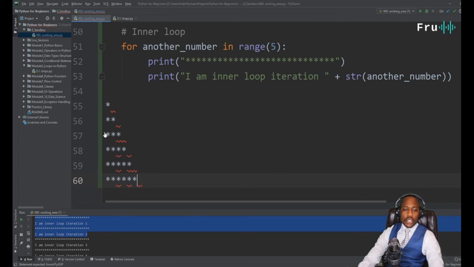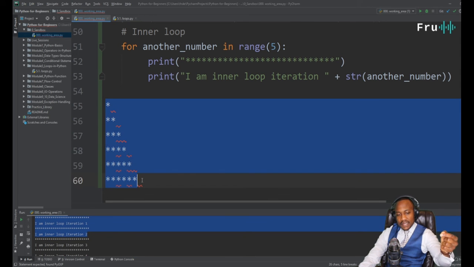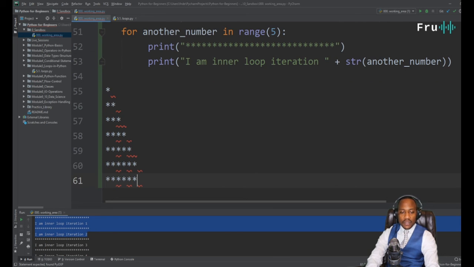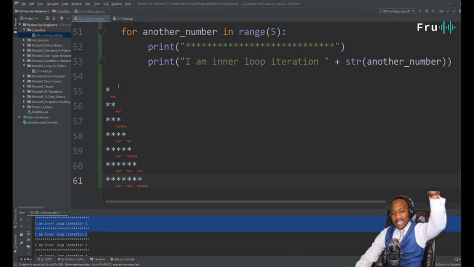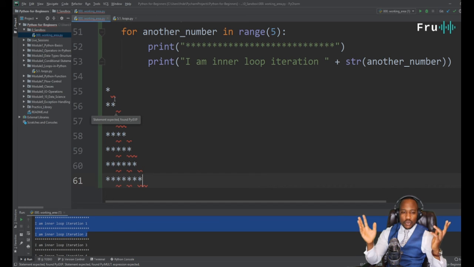Can you write a loop that can go through and print out something that looks like this? How would you do that? I'm curious to see how you will solve that. As a hint, you will need an inner loop and an outer loop. An inner loop to bring you down, the outer loop to increment the number of times that you print star on the screen. Very doable within the loop, guys.